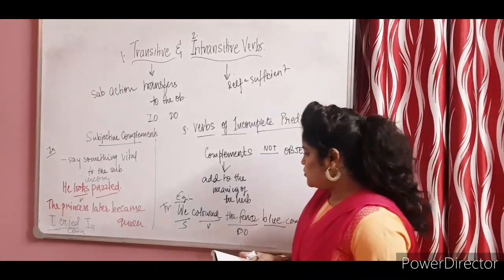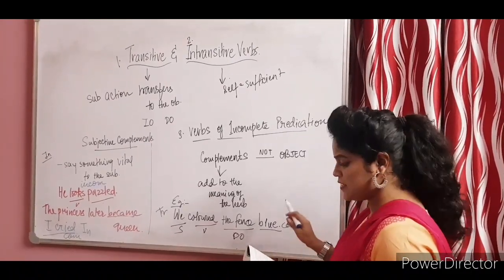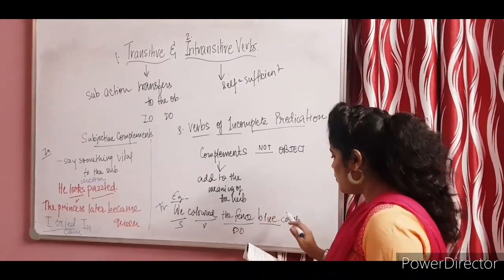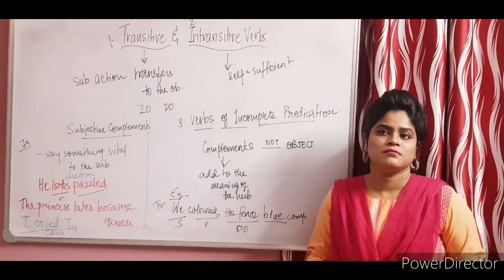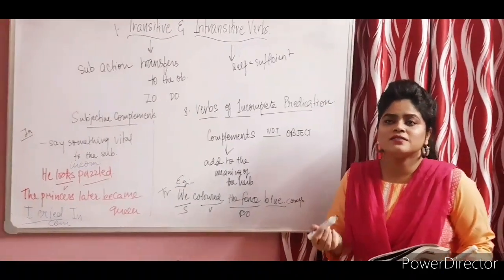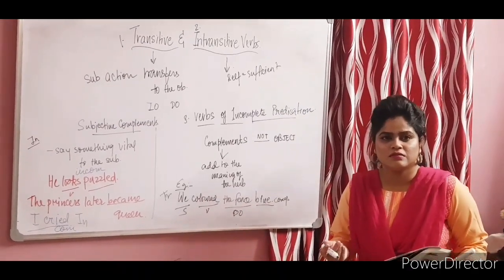Now I have given you this sentence out here, which is we colored the fence blue. Now this needs a complement. If we say we colored the fence, it seems very incomplete. Okay.